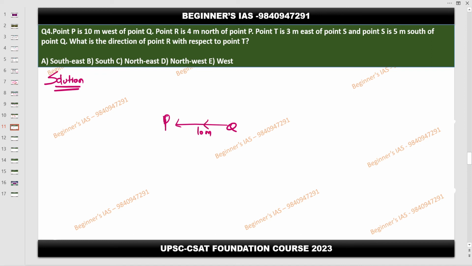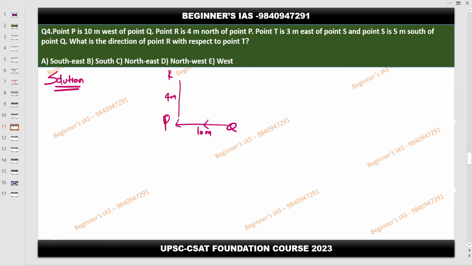Point R is 4 meter north of P. Sorry, north of P. So this is going to be R, 4 meter. Then point P is 3 meter east of point S.